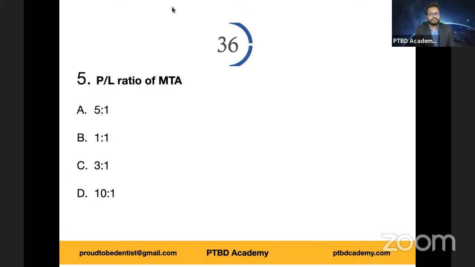So powder liquid ratio, it actually varies from 4:1, more of powder, to 2:1. But majority of powders, as mentioned in Philips, they use 3:1. Yeah, 3:1 ratio, as you all rightly mentioned. Option C is right answer. Anyways, once you are into clinical practice, you need not worry about remembering this. In entrance, of course, you need to remember, but in clinical practice, all the instructions are given along with the powder, along with the material. But having said that, it's always good to have an idea. Very good. Option C is right answer.